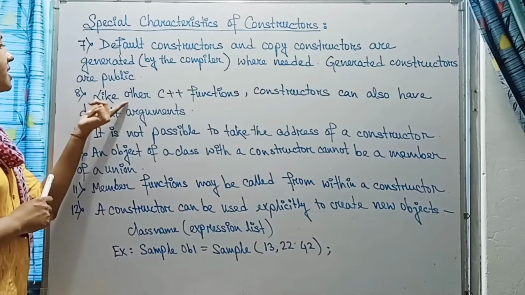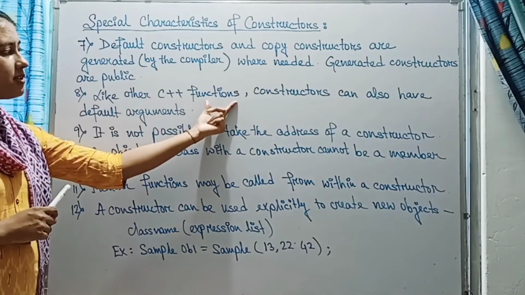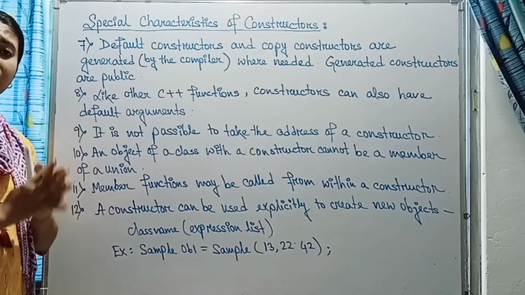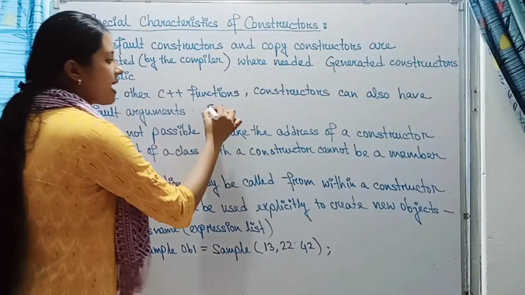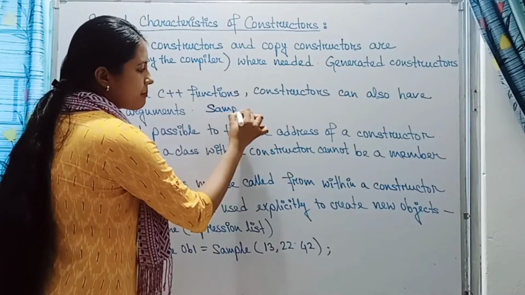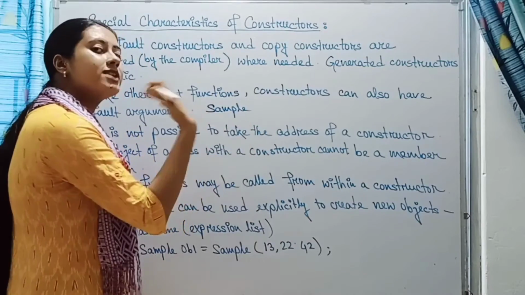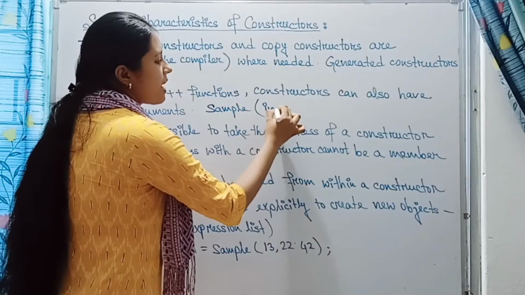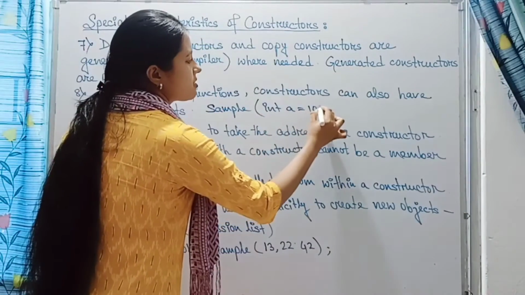Number 8 is, like other C++ functions, a constructor can also have default arguments. We have seen in the previous one also, like if we define a sample as a default constructor, inside this we can pass certain default arguments like this.